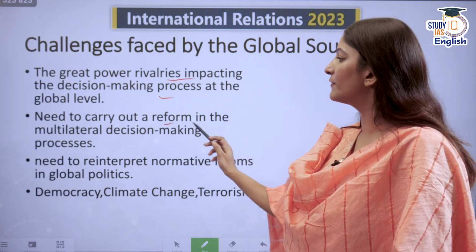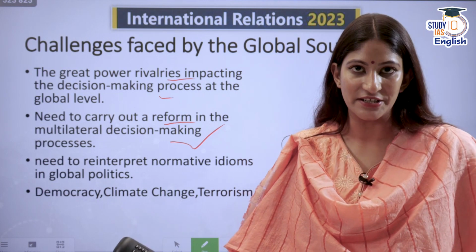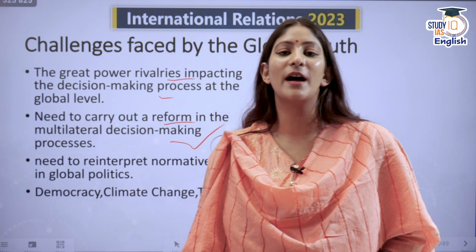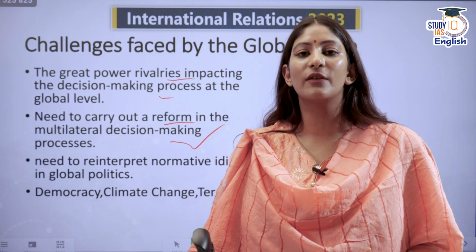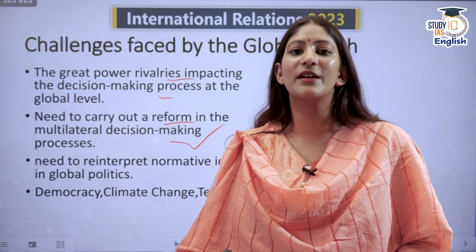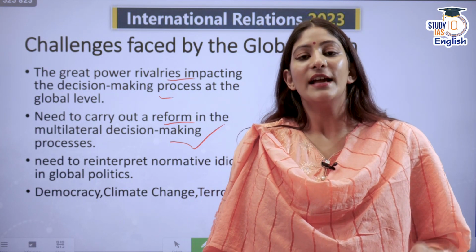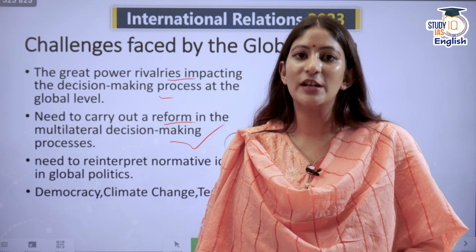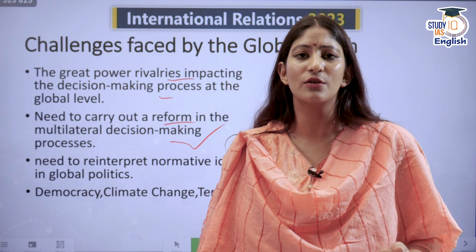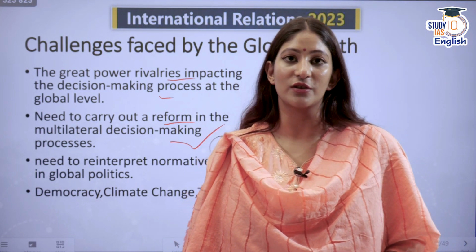Secondly, we need to carry out a reform in the multilateral decision-making process. UNSC has terribly failed. It's a complete failure. It couldn't check Russia because of the veto power it has. The veto that the countries of the United Nations Security Council always use in order to safeguard their own interests. So UNSC is a complete failure. We need to ensure that if we want a sort of revolution in the decision-making process, we as Global South are also included, and we need to reform the multilateral institutions.